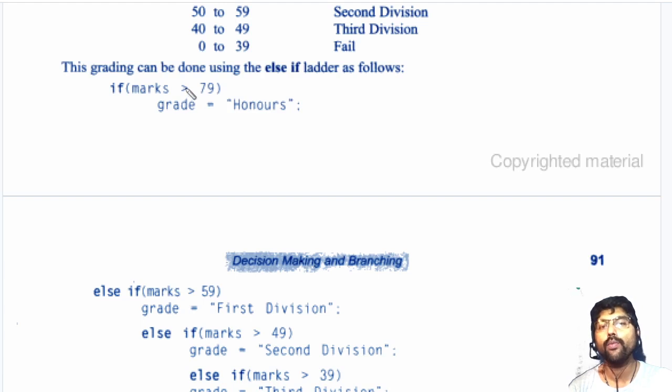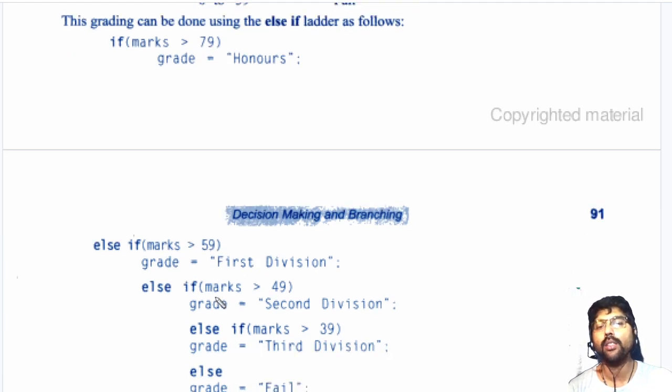If this is false, if the student is not a distinction or honor, that means he is less than 80. It should be more than 59, that means 60 to 79. Here, else if marks greater than 59, which means the marks should be greater than 59 up to 79, then I give the grade first division. If the student got fewer marks, then I have to check for the marks between 49 and 60.